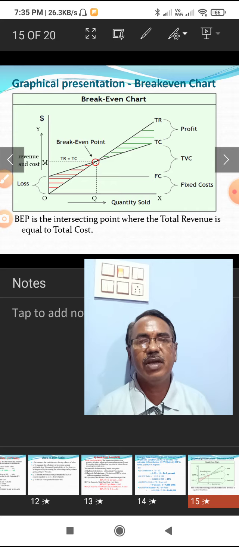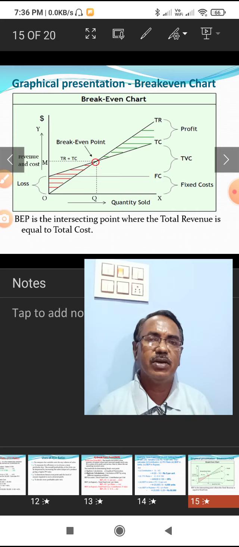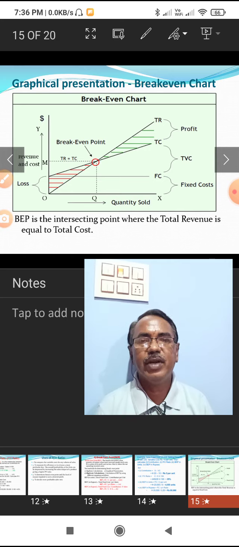The fixed cost remains constant at all levels of output. So the total cost, which means fixed cost plus total variable cost together, is total cost, TC. The break even point is the intersecting point of total revenue and total cost. Where these two curves intersect, it is called the break even point.